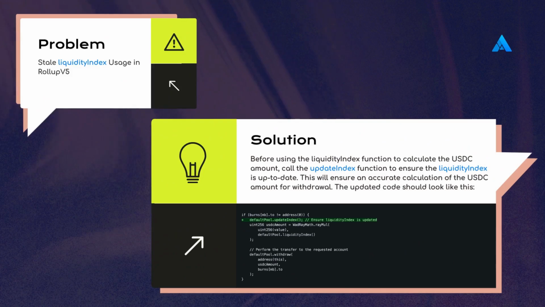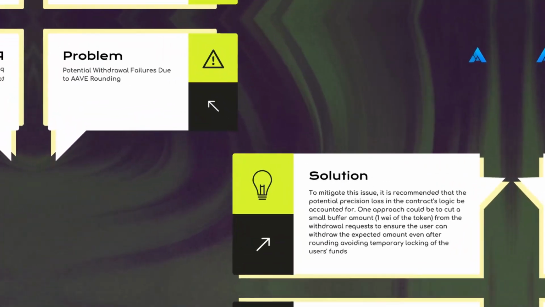Stale liquidity index usage in Rollup v5. Before using the liquidity index function to calculate the USDC amount, call the update index function to ensure the liquidity index is up to date. This will ensure accurate calculation of the USDC amount for withdrawal.